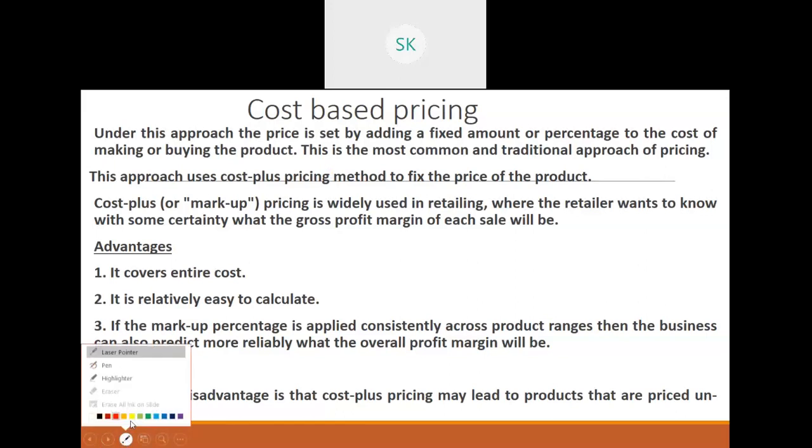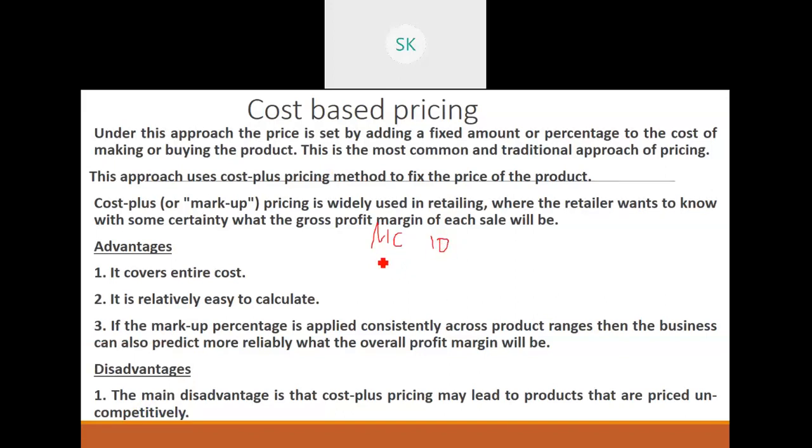Okay, to make it easier, let's say one soap's manufacturing cost is 10 rupees, for example. I have added 5 rupees profit, and I am selling at 15 rupees as per cost based pricing. But for people to come and buy my product, I am paying an extra 25 rupees to the marketing, advertising, making ads.